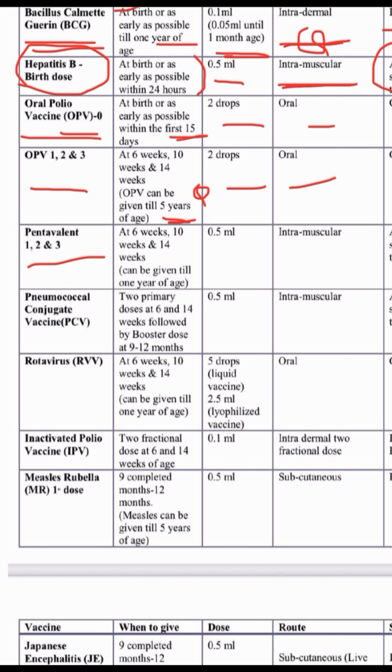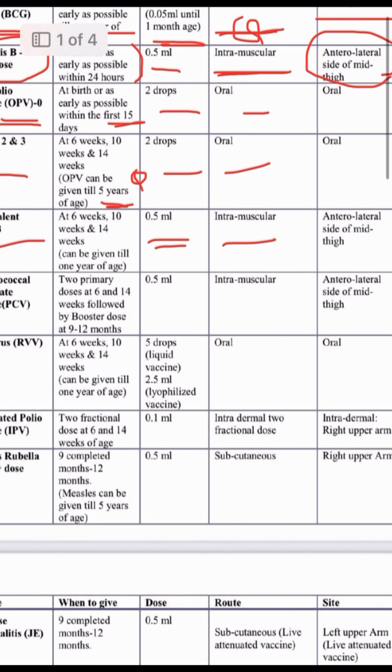OPV can be given up to 5 years, but pentavalent only up to 1 year. If a baby comes after 1 year without a history of vaccination, give OPV first dose, not penta; change penta to DPT. The dose is 0.5 ml intramuscular in the anterolateral mid thigh.